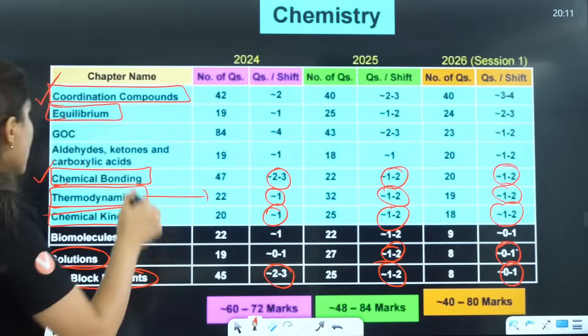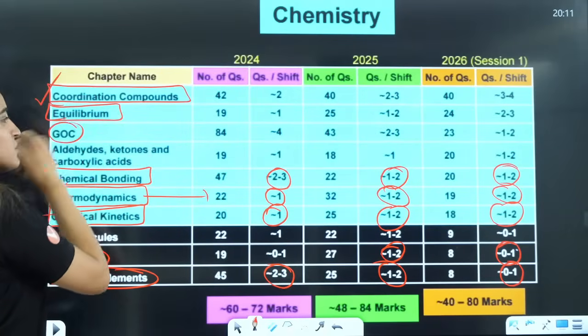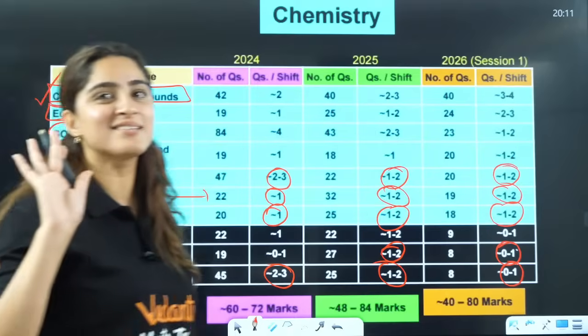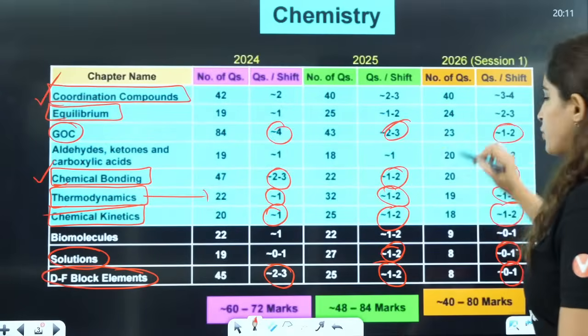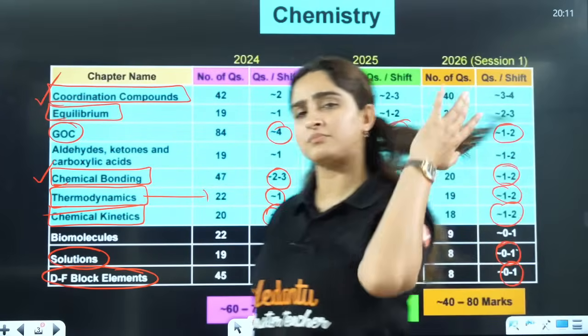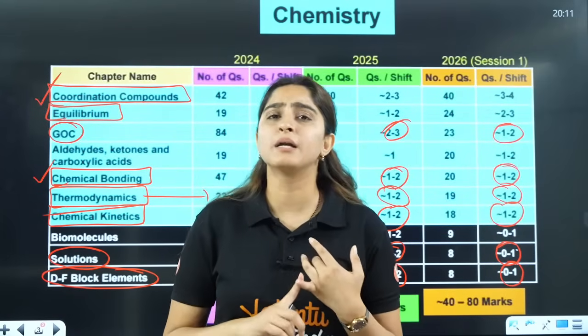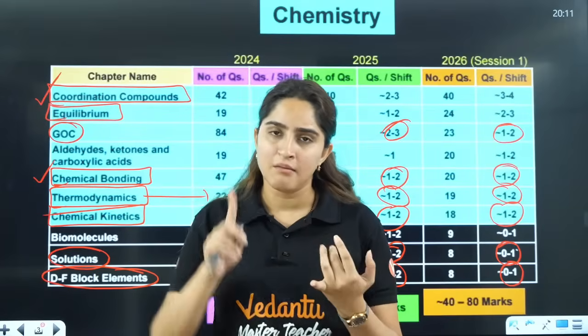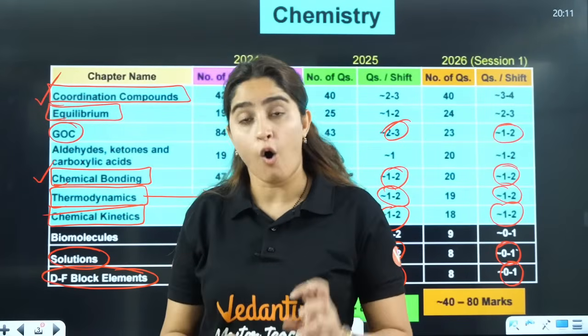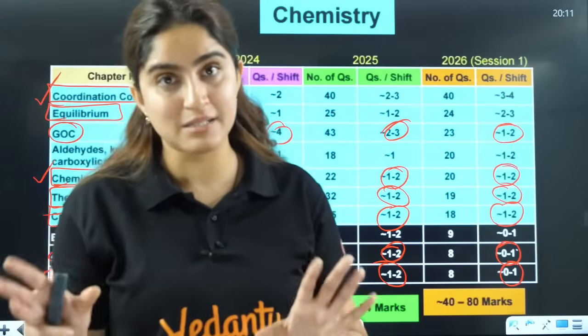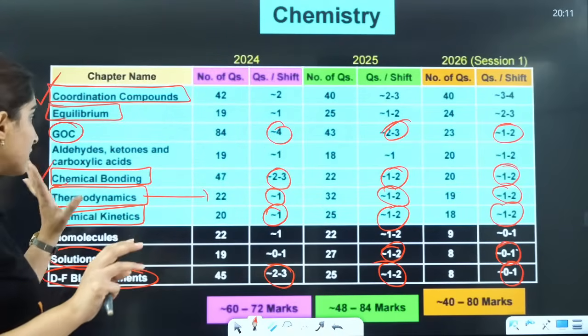Now next is from organic, one is GOC. Now GOC is like, you will see, 4 questions here, 2 to 3 questions, 1 to 2 questions, and the questions are based on stability of intermediates, and based on intermediates only you have acidity, basicity, or calculation of stereoisomers can be asked, right? So these are 3-4 topics.